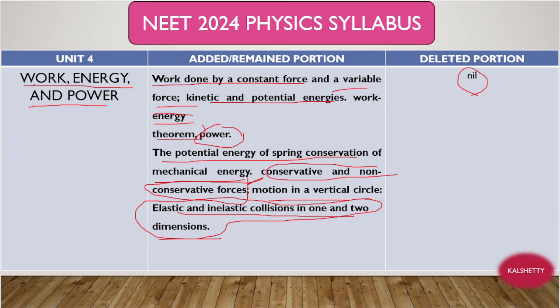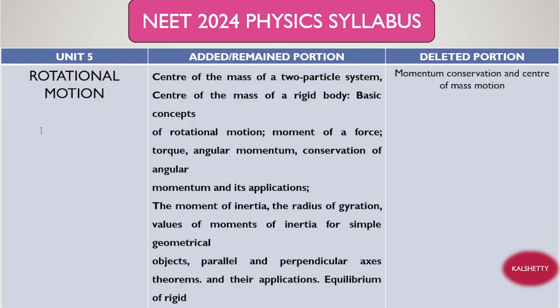Okay, now move on to the fifth unit, rotational motion. I think if you are very good in mathematics, this topic is very nice and very interesting, because in this topic, now see, what are the deleted portions? Okay, momentum conservation and center of mass. Okay, these topics are deleted here. I think this is the best chapter to study if you are very good in mathematics, right? Okay, now see, what are the topics?